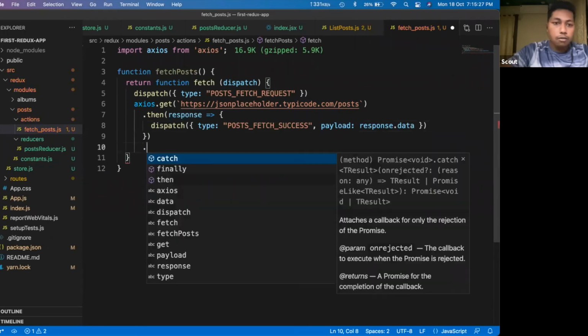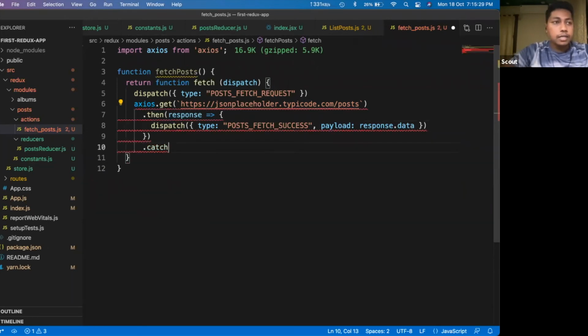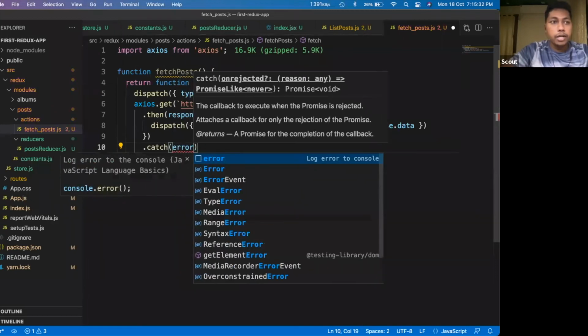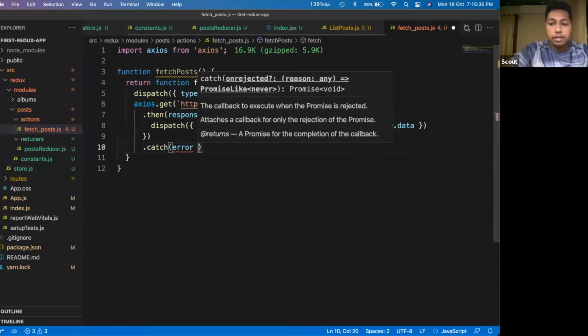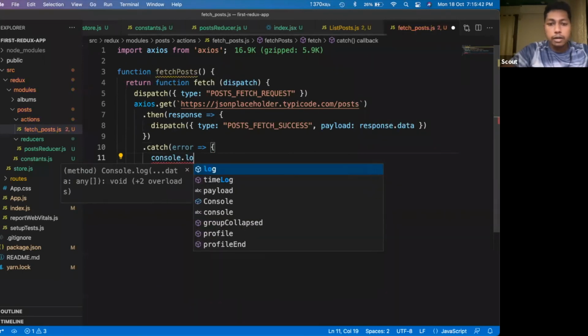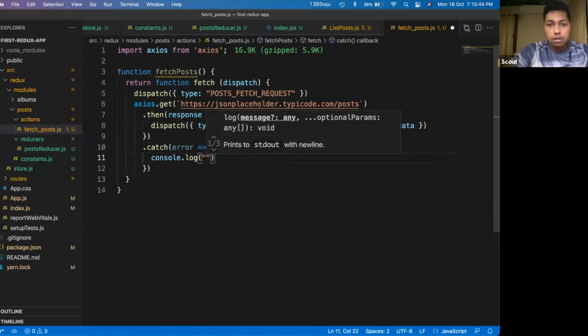Okay, now there should be a catch. Say in case there is an error, whether it can be a network error or an internal server error. In those cases, I have to log those errors, console log error, whatever we have received.